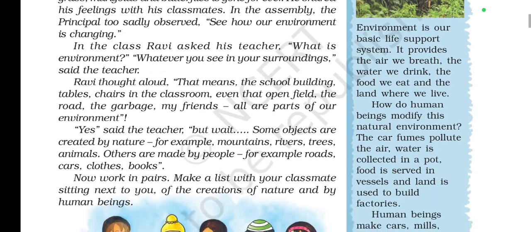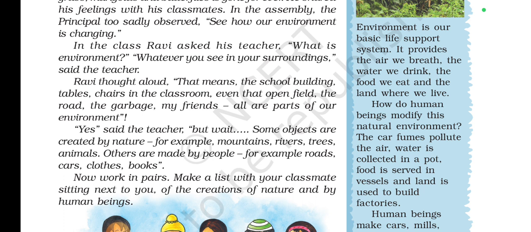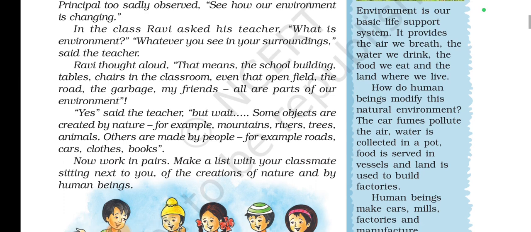So the teacher said yes, but wait, some objects are created by nature, for example, mountains, rivers, trees, animals. Others are made by people, for example, roads, cars, clothes, books. So this is a human-made environment. So there are two types of environment. One is natural, and another one is human-made. Human-made is made by humans, and natural is by nature.